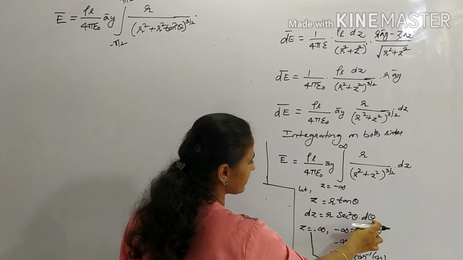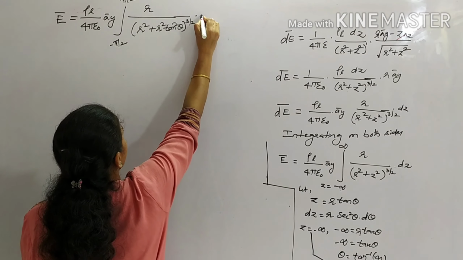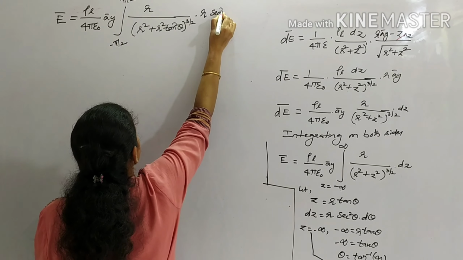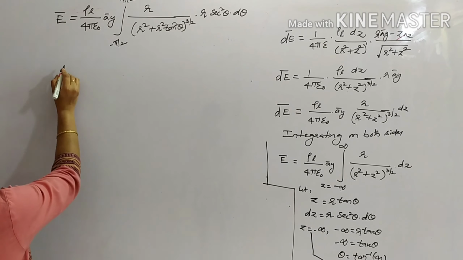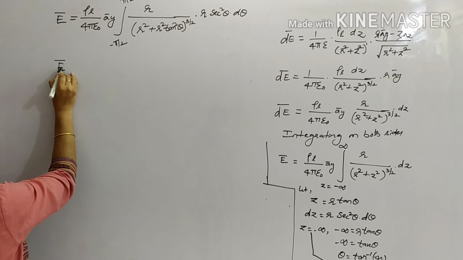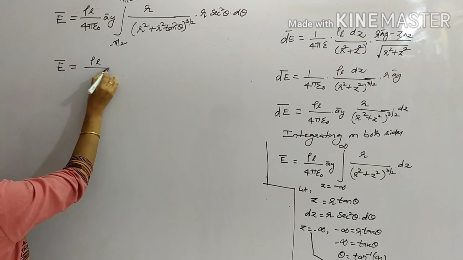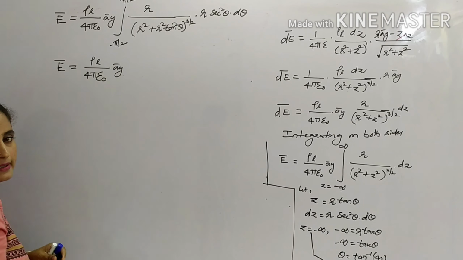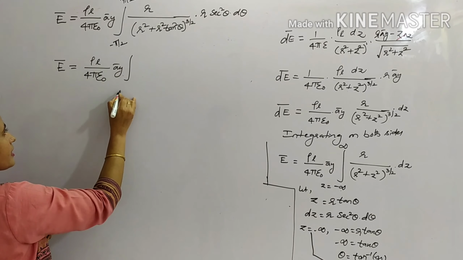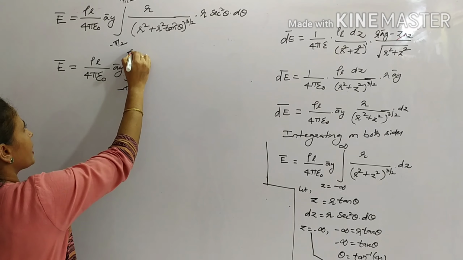r sec square theta d theta. dz I am replacing by r secant square theta into d theta. Okay, let us simplify this. Electric field E bar is given by rho L upon 4 pi epsilon naught A by, integration of minus pi by 2 to pi by 2.